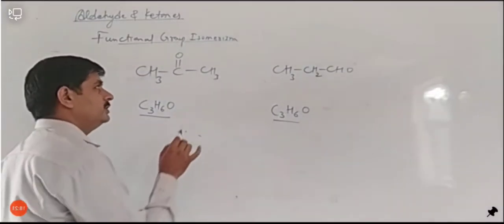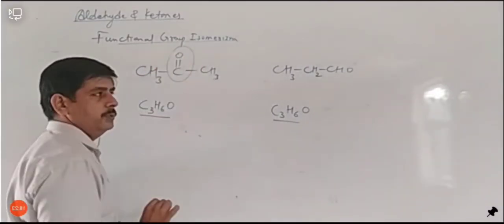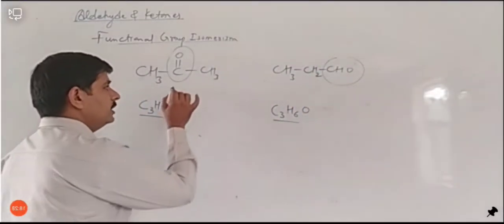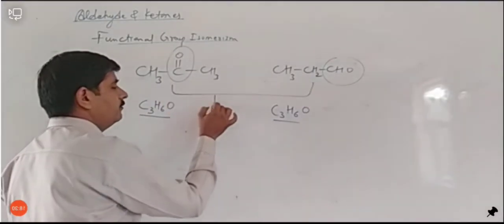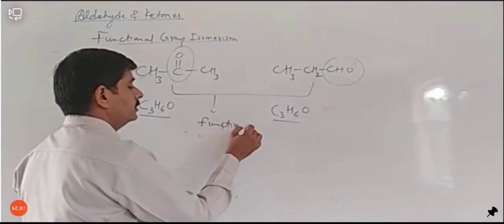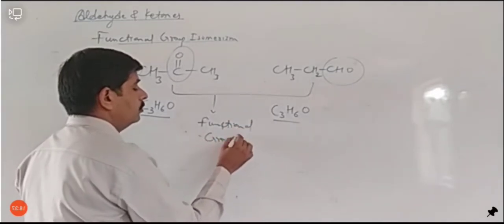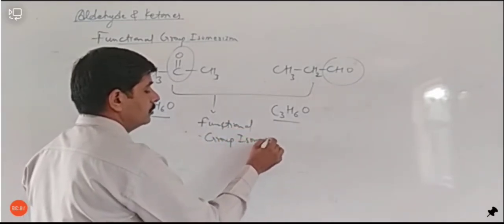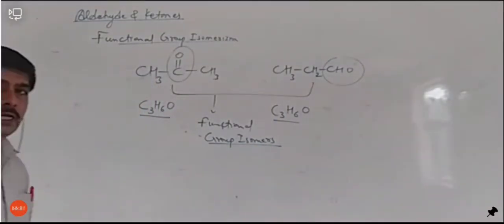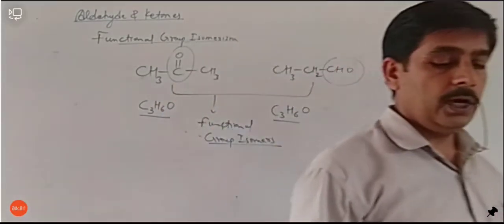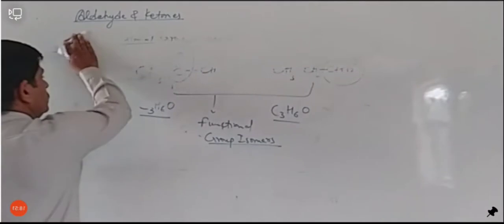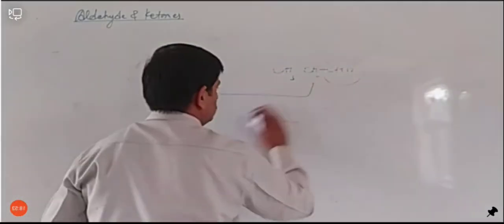But the functional group is different. Here the functional group is the ketonic group, and here the functional group is the aldehyde group. So both compounds are functional group isomers. Both are examples of functional group isomers. That means aldehyde and ketone are functional group isomers. ठीक है, तो एक ये आइसोमेरिज्म भी शो करते हैं, ये चीज ध्यान रखें. चलिए,